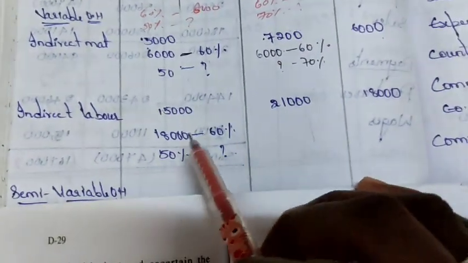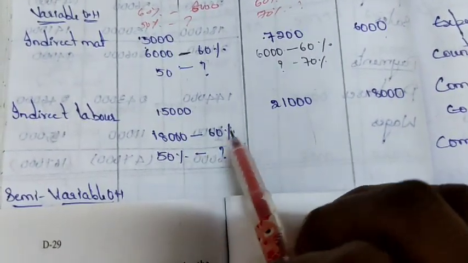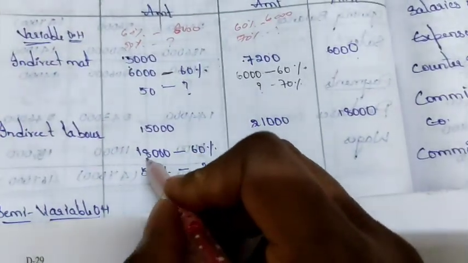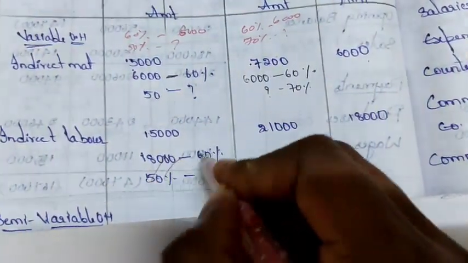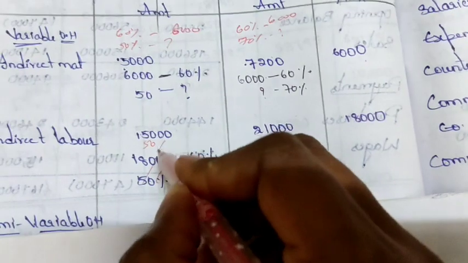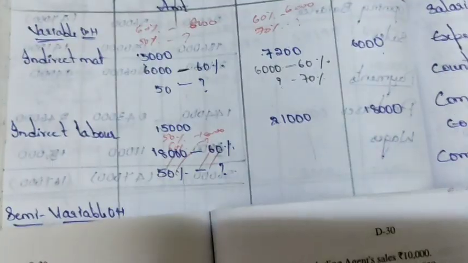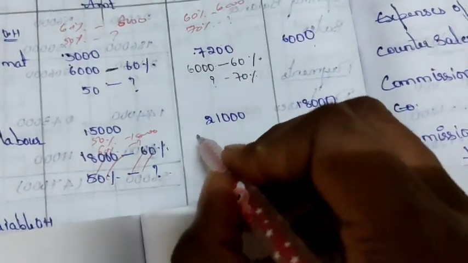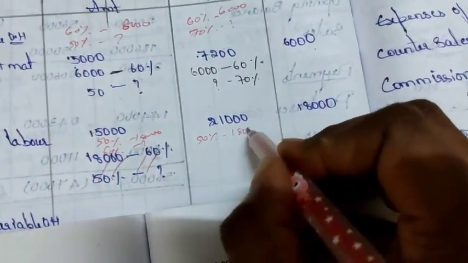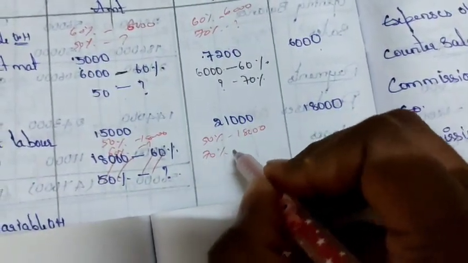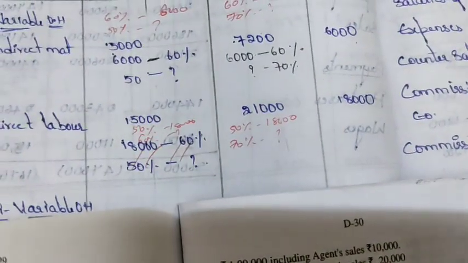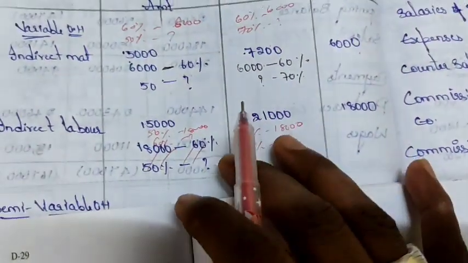Same in case of indirect labor also. If for 60% it is 18,000, then for 50% how much? And if for 60% it is 18,000, then for 70% how much? In that way you have to calculate. You will get 15,000 and 21,000.